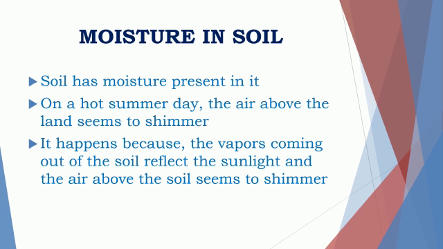Children, now we will study the second property of soil, that is moisture in soil. Soil has moisture present in it. On a hot summer day, the air above the land seems to shimmer. Shimmer means shining. It happens because the vapors coming out of the soil reflect the sunlight, and hence the air above the soil seems to shimmer.